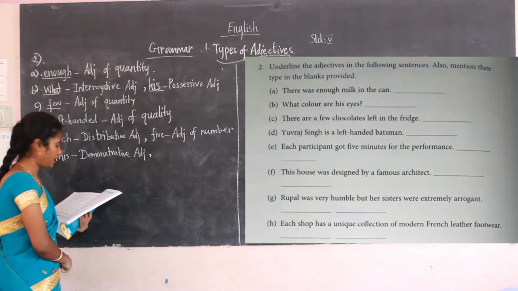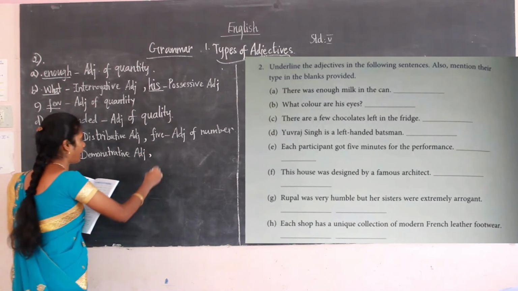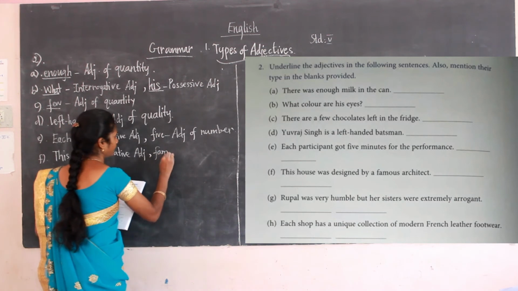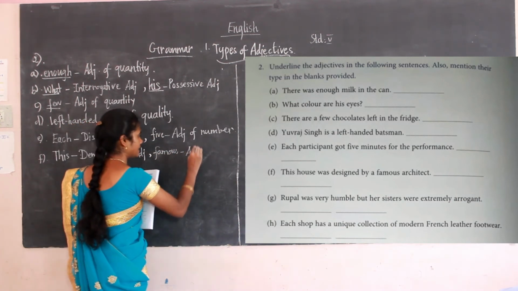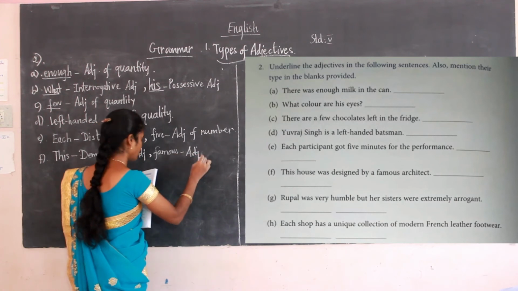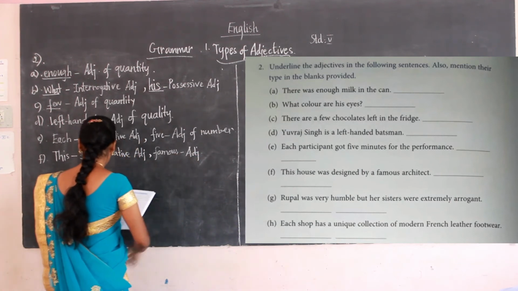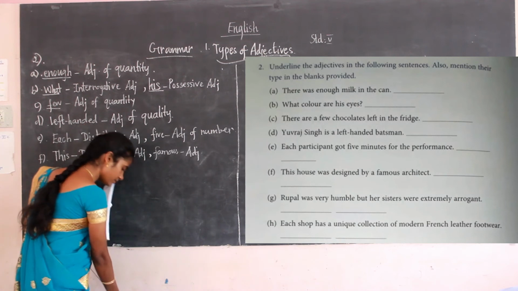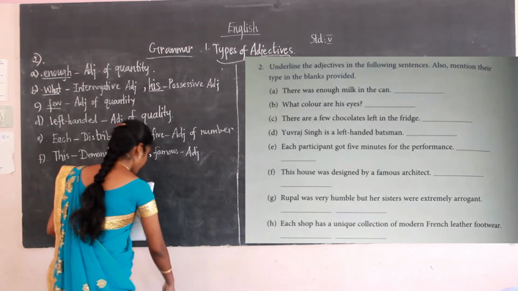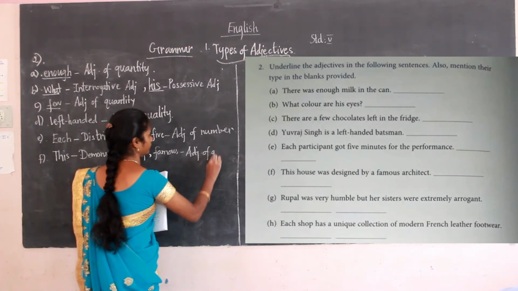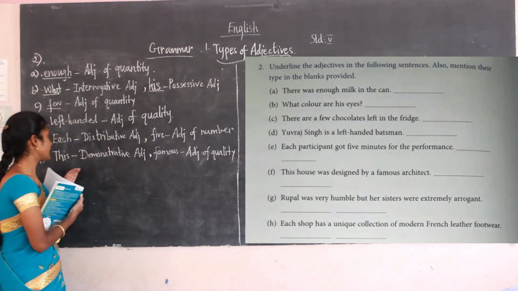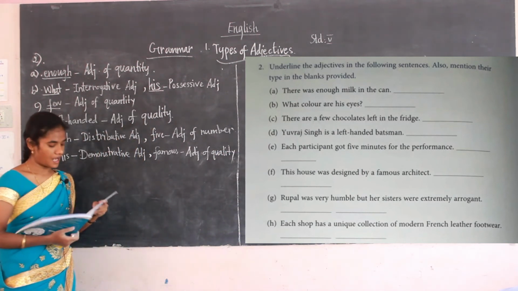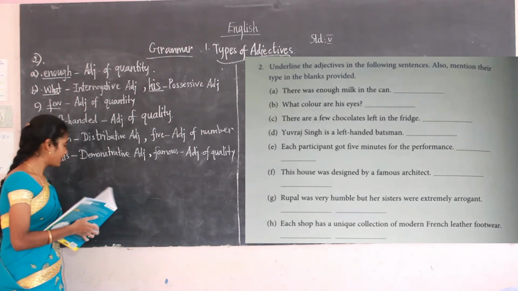This comes under the demonstrative adjective, and famous is the adjective of quality. So this is the demonstrative, and famous is the adjective of quality.